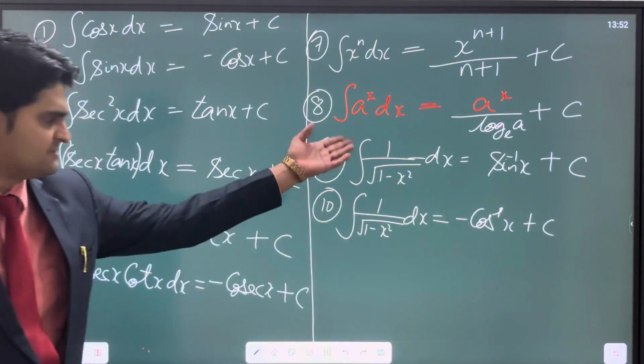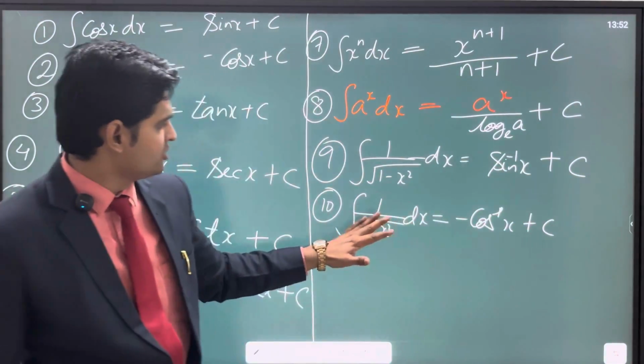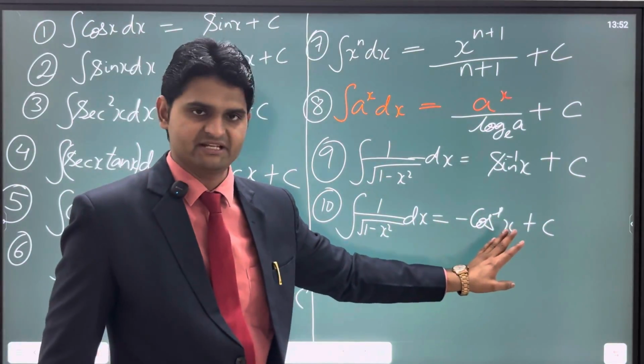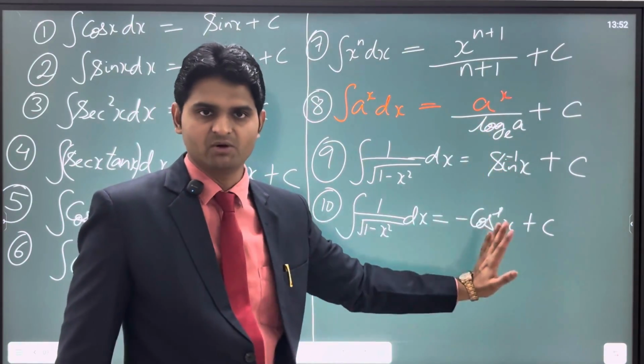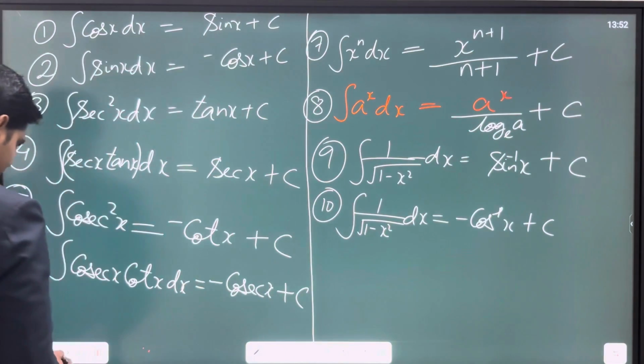So technically speaking, both are the same. Either you write this as sin inverse x plus c, or you write this function as minus cos inverse x plus c. Both are the same, right? Both are equal. All right. Now let's look at the other formulas.